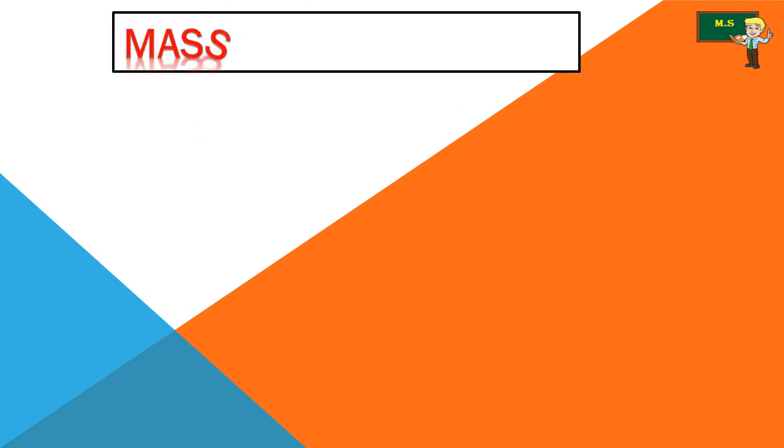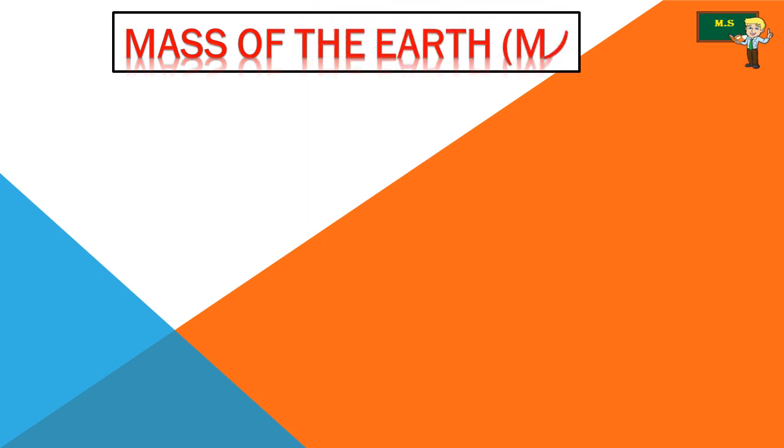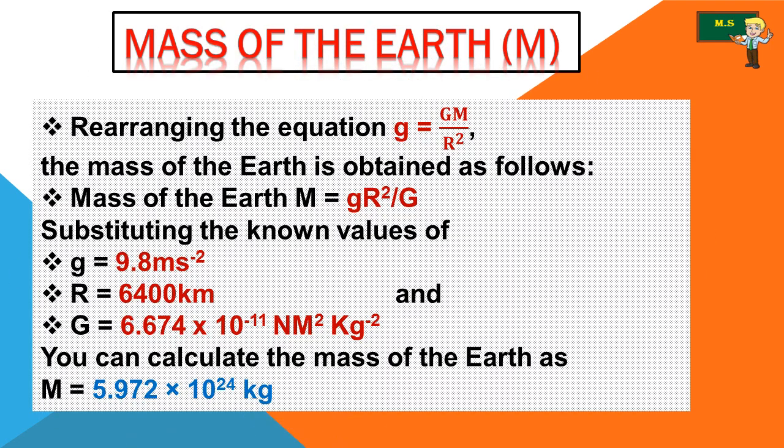Now, the mass of the earth, that is M. It's very important to know the mass of the earth. For the mass of the earth, capital M, we can get that value from the last equation. By rearranging the equation, small g is equal to capital G M divided by r square.